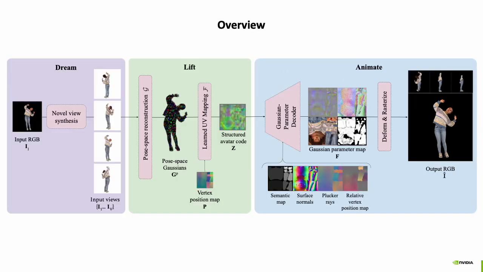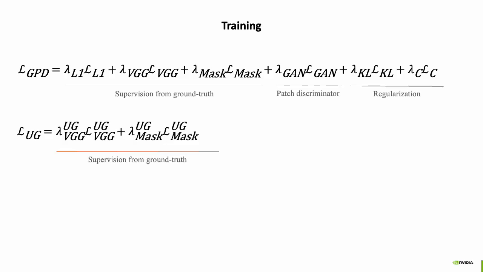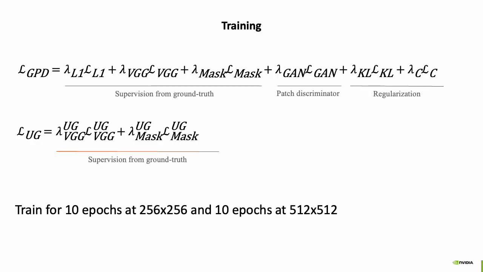Now that we have discussed the pipeline overall, let's talk about training. Our Gaussian parameter decoder is trained with an L1 loss, a VGG loss, and a mask supervision. To enable more details, we use a patch discriminator and we regularize the latent with a KL loss, and we also apply an L2 regularization on the latent code for the Gaussians. In addition, we supervise the unstructured pose-based reconstruction with VGG and the mask loss. Training is very fast. We train for 10 epochs at low resolution, 10 epochs at high resolution, which together takes less than a day.